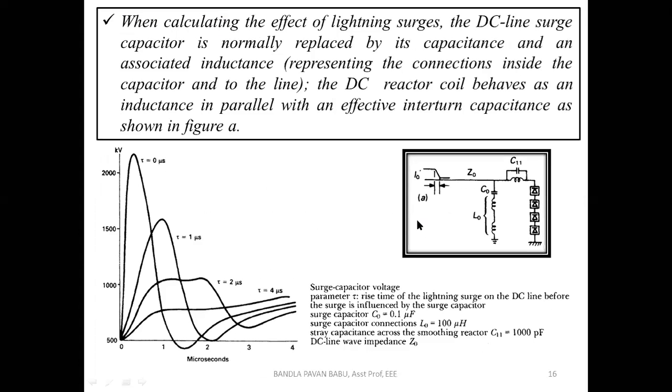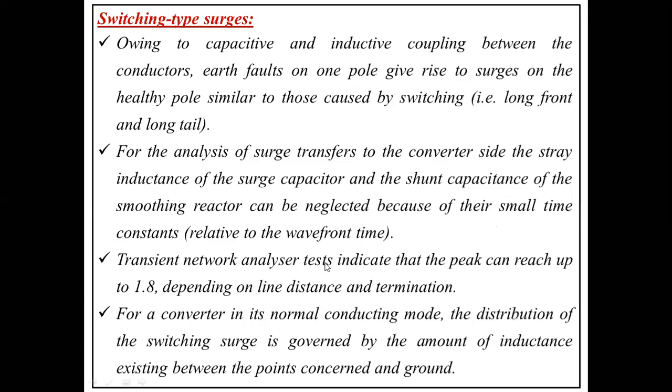We are well aware of the purpose of the smoothing reactor: to smoothen the rippled current because of the rectifier action. These can be neglected because of the small time constants. Suppose any switching surges arise in the DC line, even this surge impedance cannot absorb the surges completely because of its time constants.